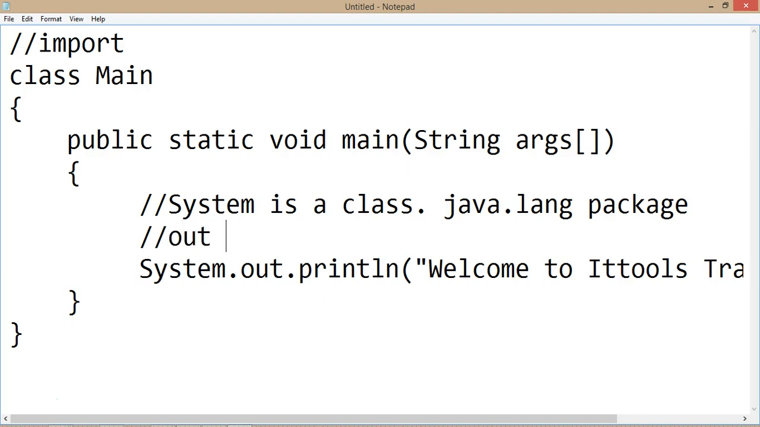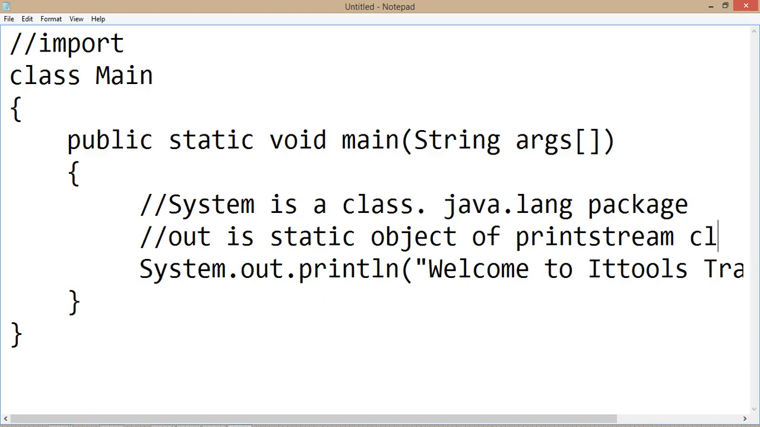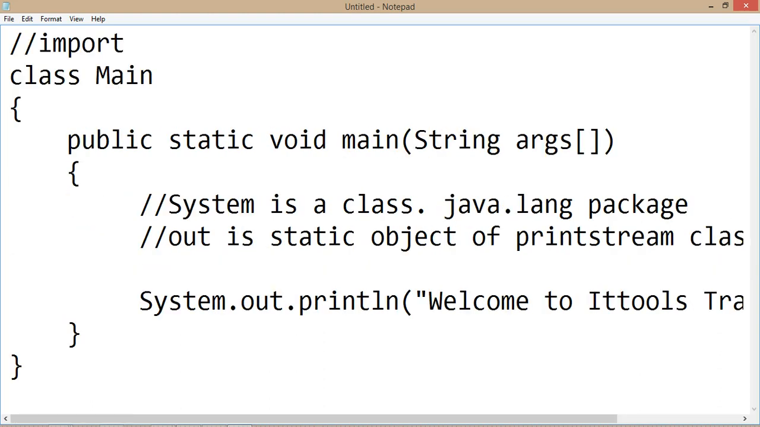Now out is a static object of the PrintStream class, we can say. And println is the method which is responsible for displaying the message on the screen. And I'm giving two forward slashes here, which means a comment. That means it is for reading purposes and will not affect my code.